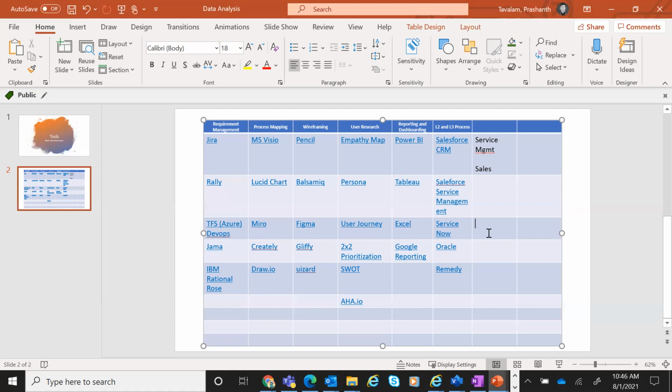Next time you hear about ServiceNow, it's basically: can I raise a ticket? Can I get my issues sorted out? You are raising tickets to your internal IT teams. Most of them may be using ServiceNow. Oracle also has such tools, basically managing workflows on how to route tickets, how to get the job done. It could have attachments, it could have reports.